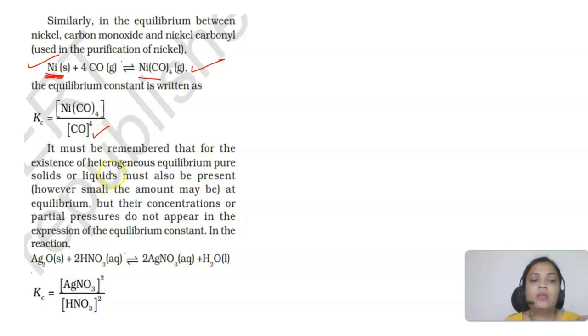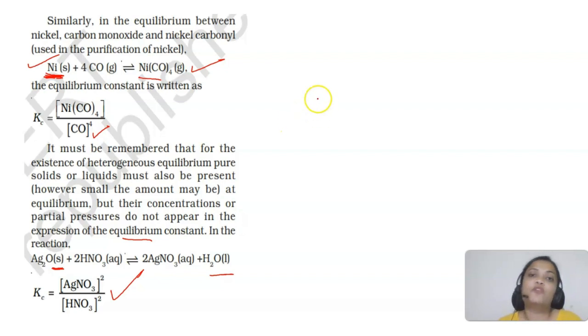Okay. So for heterogeneous equilibrium there must be pure solids or liquids, however small the amount that is present. Okay, that's not a problem. But their concentrations and partial pressures will not appear in the expression of the equilibrium constant. For example, here the concentration of silver oxide and water is not appearing in the expression of the equilibrium constant.